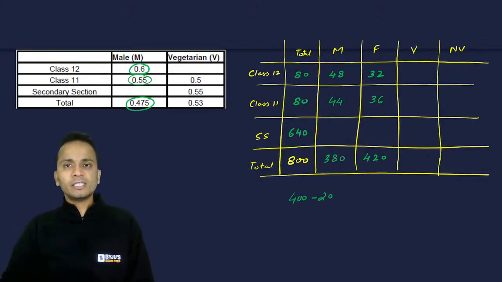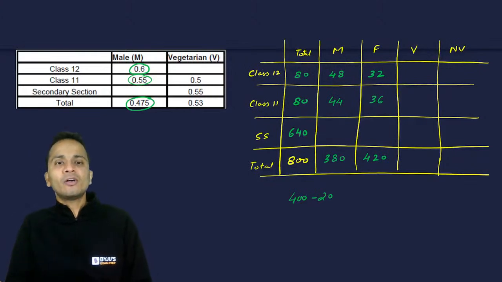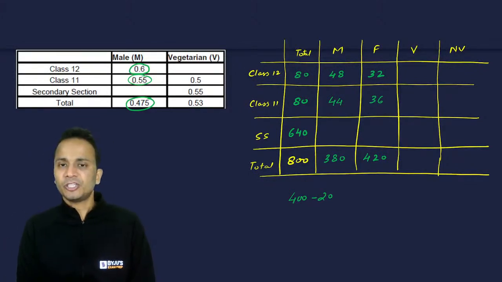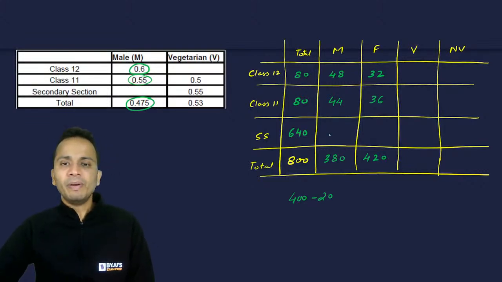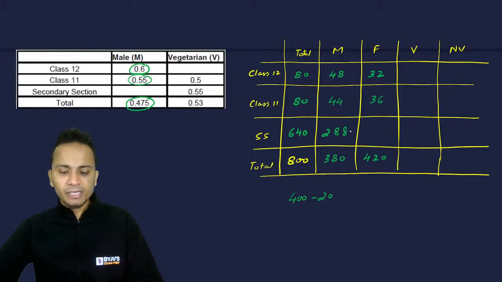Now based on this data, you can calculate the number of males and number of females in secondary section. Clear? So what will be the number of males in secondary section? 380 total number of males minus 48 and 44. That means 92 minus करना है. So 288 will be this value for males.